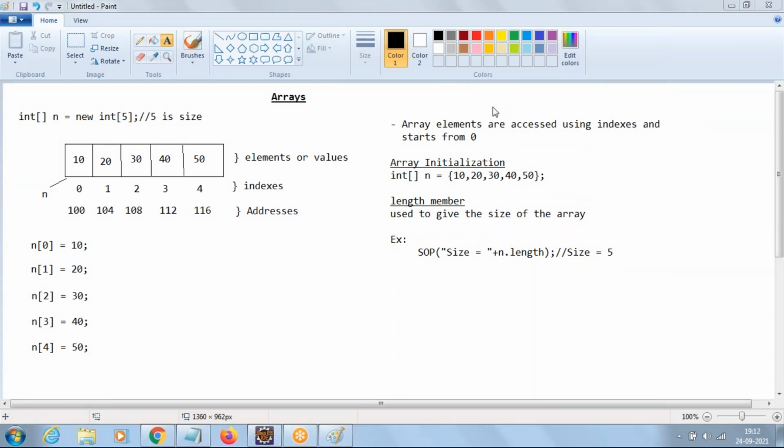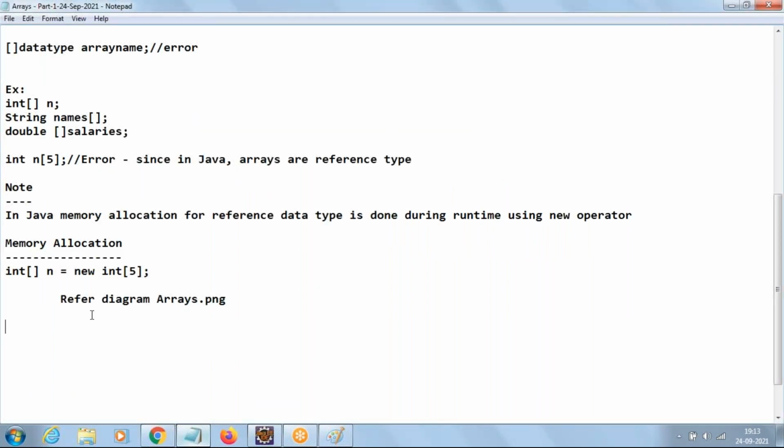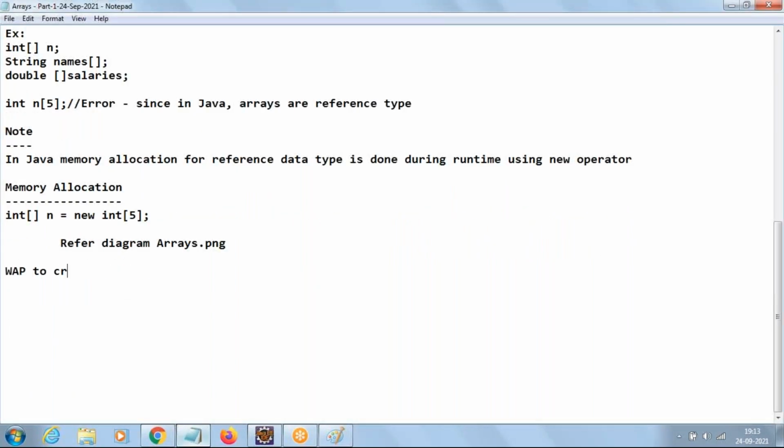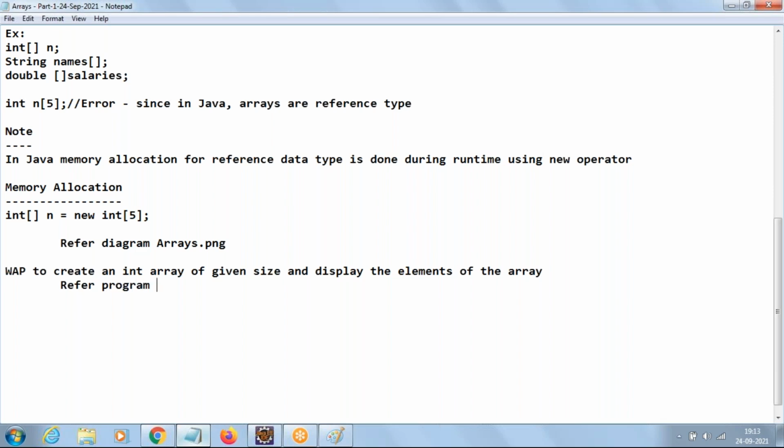Any questions up to here? Now, let us start writing the programs. Write a program to create an integer array of given size. So we want to allocate memory for an array whose element type is integer, and we accept the array size during runtime and display the elements of the array. Just creating and displaying. Let us understand with the program.